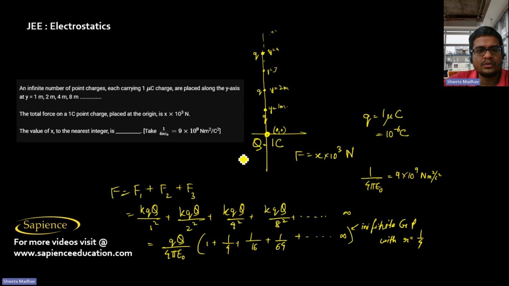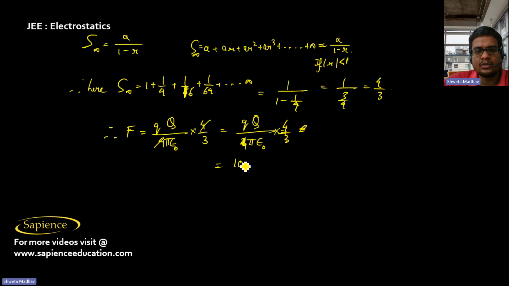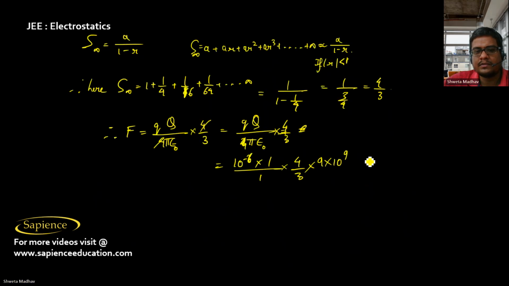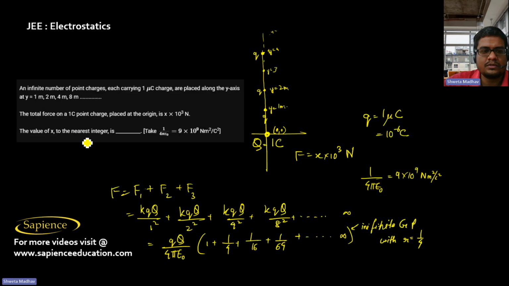Small q is 1 microcoulomb, so 10 power minus 6 coulomb. Q is 1 coulomb, multiplied by 4 by 3. 1 by 4 pi epsilon naught is 9 into 10 power 9. So 3 3s are 9, and 3 4s are 12. That is 12 into 10 power 3 Newton. So therefore, the value of x is 12. That is the answer.